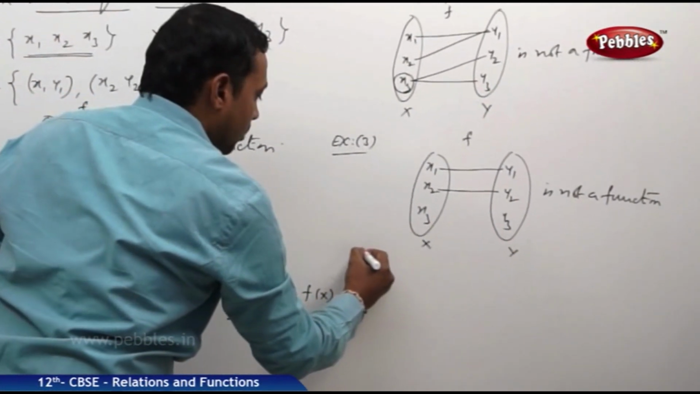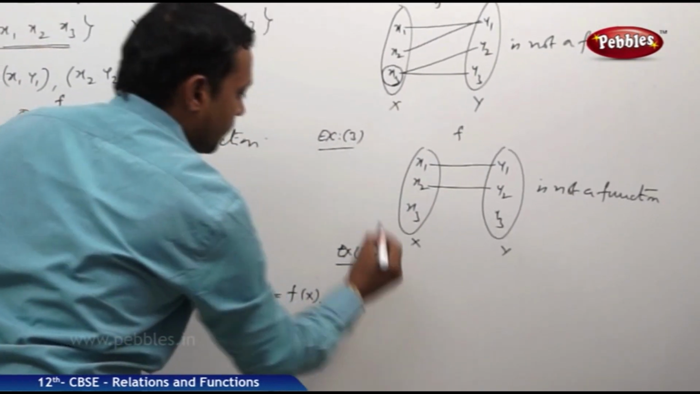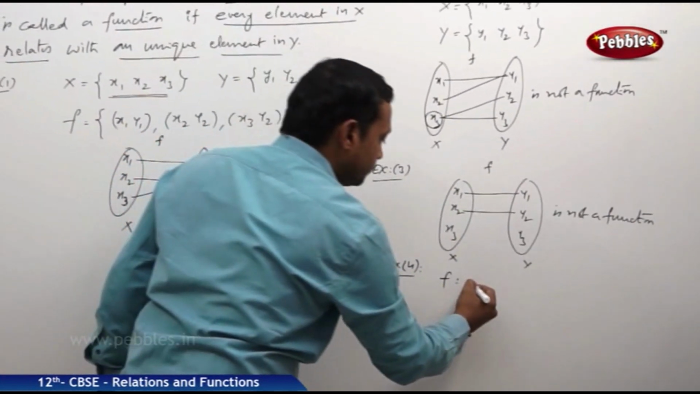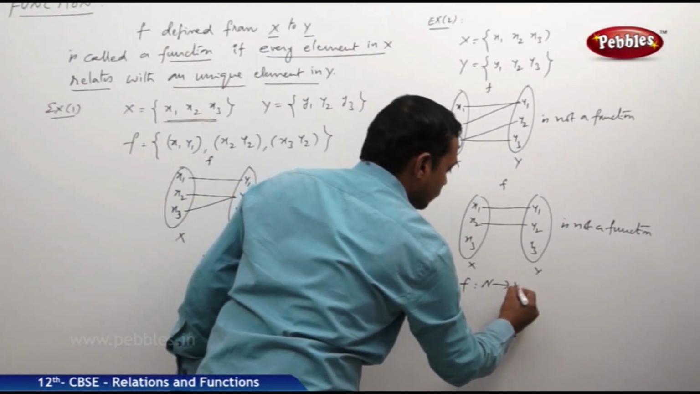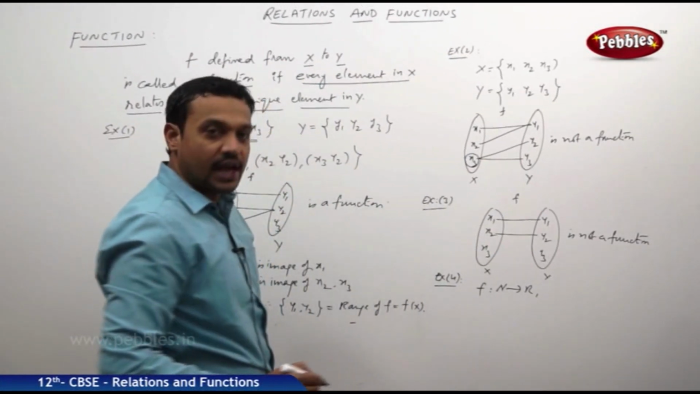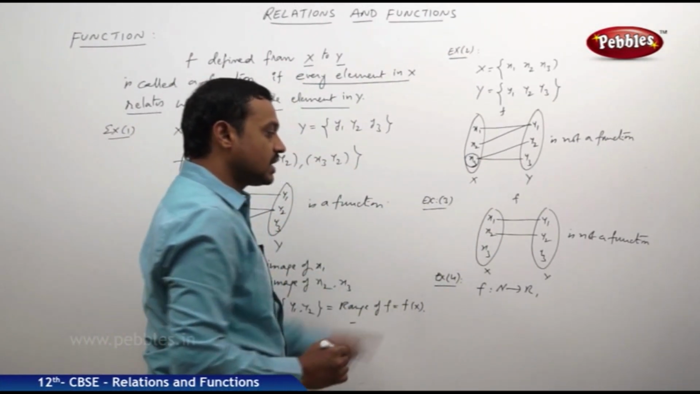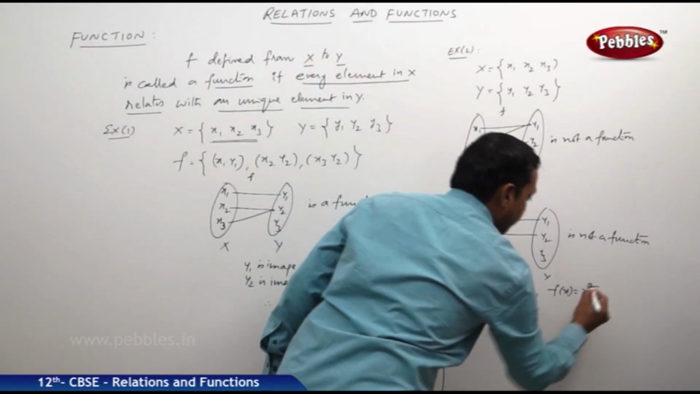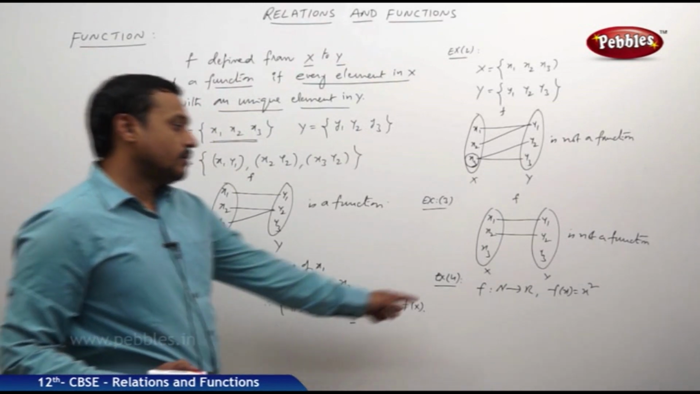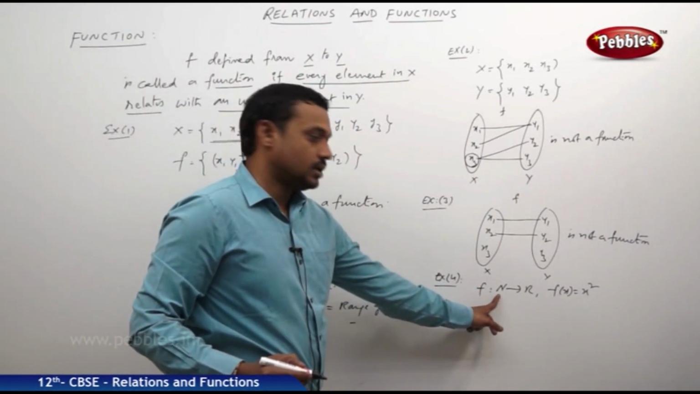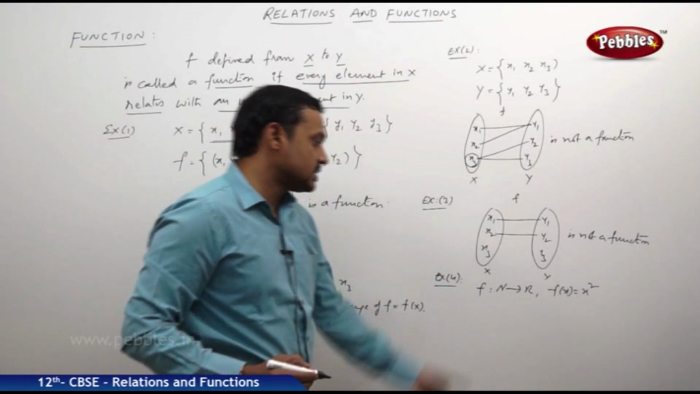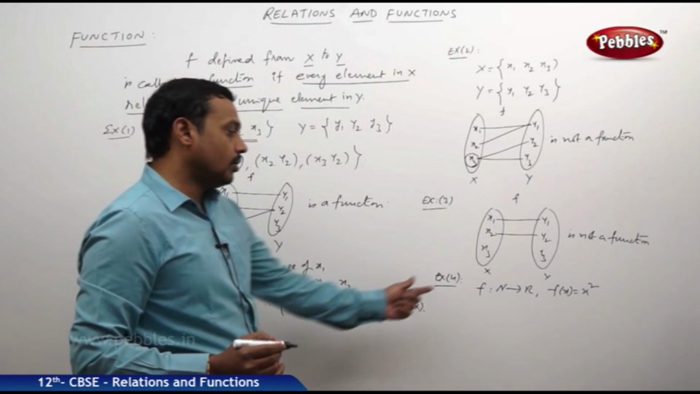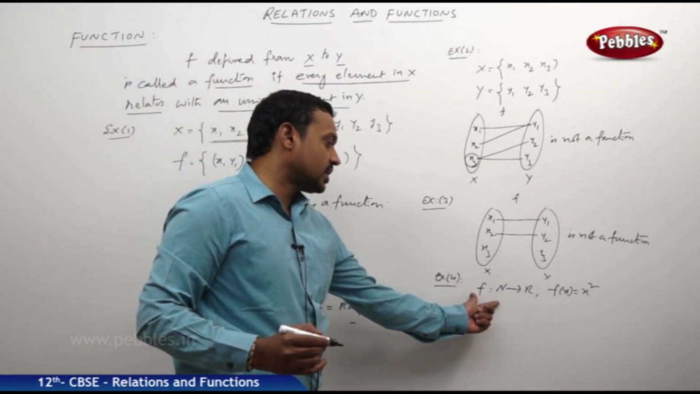And take one more example, a simple example. Suppose a relation f is defined from N to R, where N is the set of natural numbers and R represents the set of real numbers, such that f of x is equal to x square. Now, let us check whether it is a function or not.